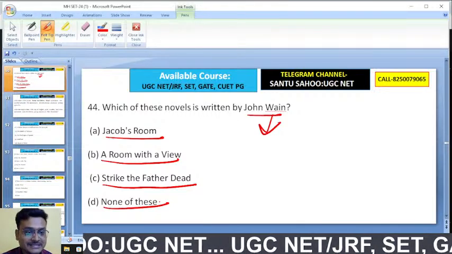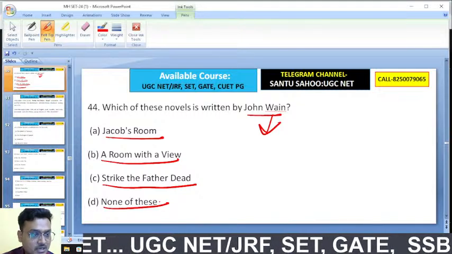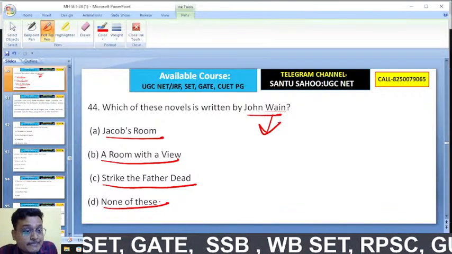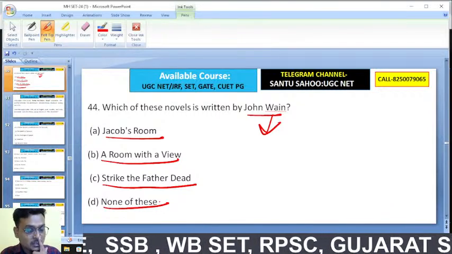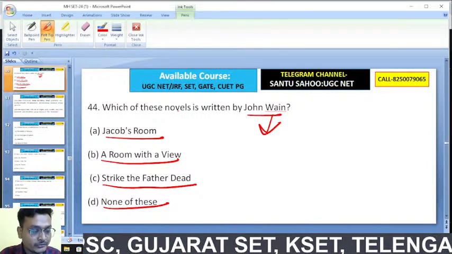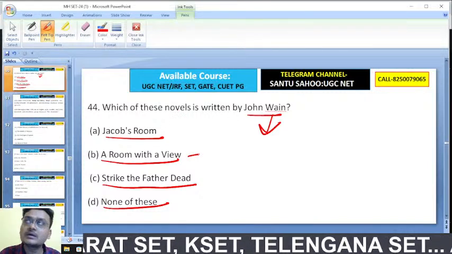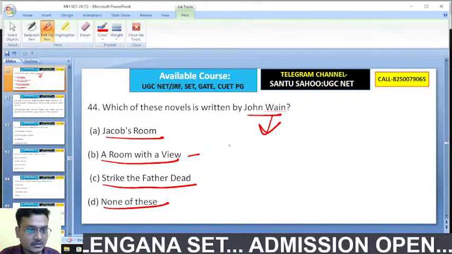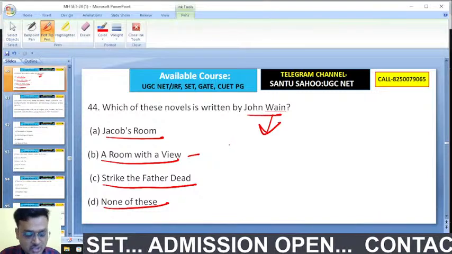Which of these novels is written by John Wayne? Jacob's Room, A Room with a View, Strike the Father Dead. Jacob's Room is a novel by Virginia Woolf, and A Room with a View is a work by E.M. Forster, whereas Strike the Father Dead is a work by John Wayne.